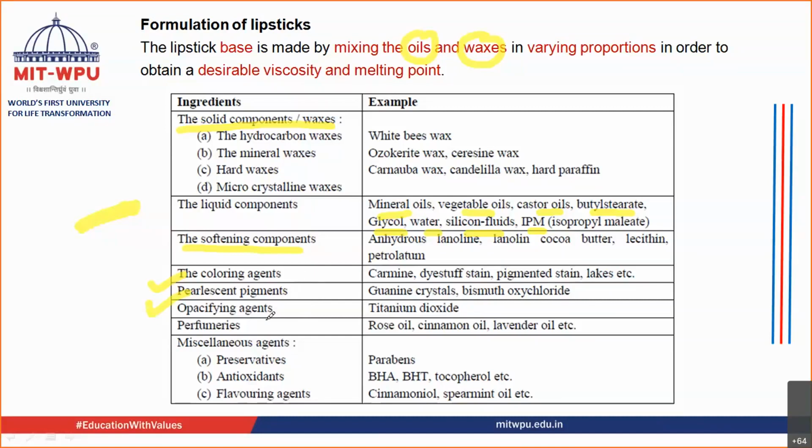Then you have opacifying agents. Opacifying agents such as titanium dioxide can be used. This titanium dioxide can be mixed with different colors in order to get different shades. If you want a lighter shade, then titanium dioxide can be added to your base color, whereby you can get lighter shades from it. Then perfumes are required to be added, as we have said it should have a good smell. So rose oil, cinnamon oil, lavender oil can be added, and other miscellaneous agents, for example preservatives, antioxidants, and flavoring agents can also be added to a lipstick.